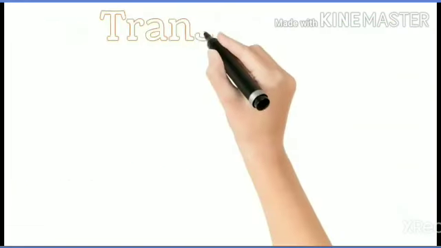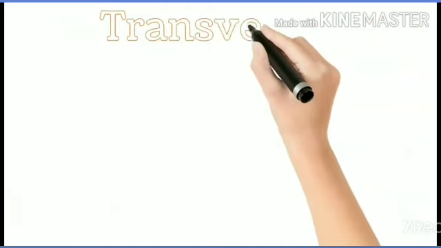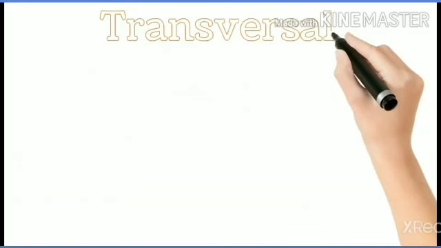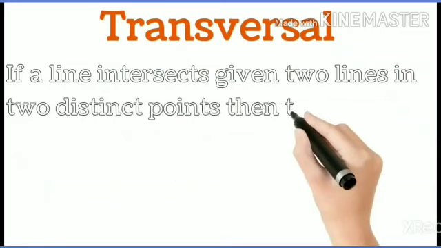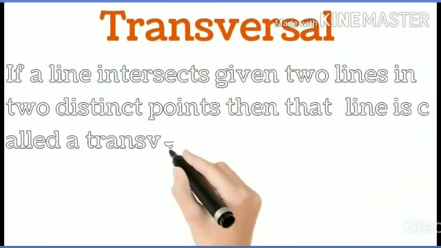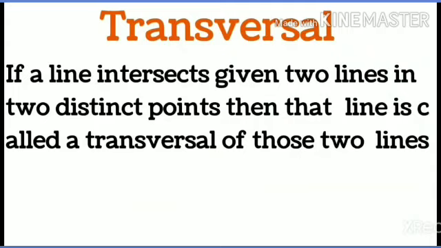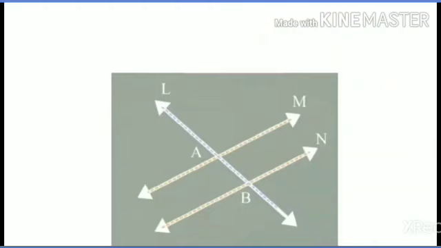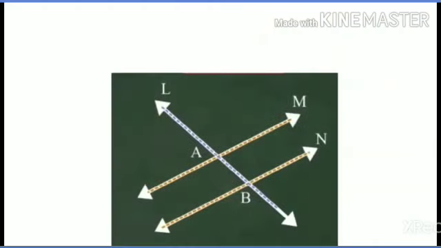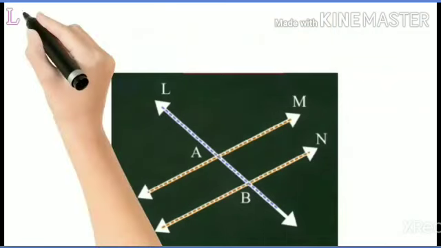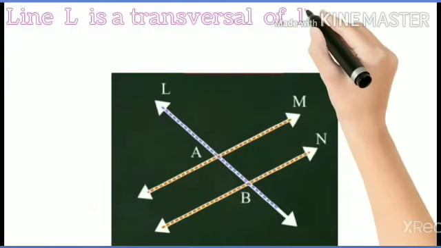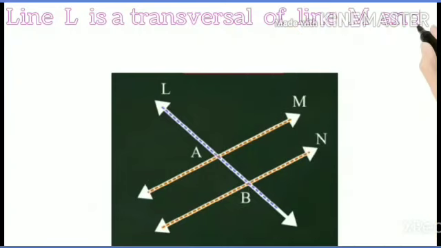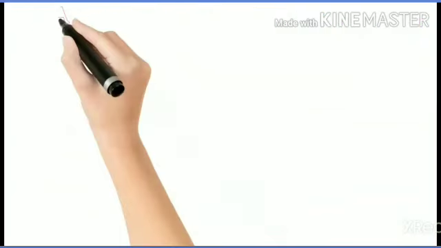Now about the transversal. Transversal means छेदिका. If a line intersects given two lines in two distinct points, then that line is called a transversal of those two lines. See in the diagram, there are line M and N and line L intersects these two lines in points A and B respectively. Therefore, line L is a transversal of line M and line N.